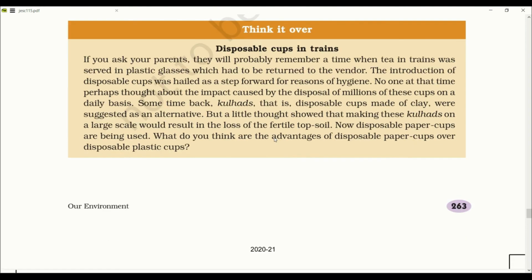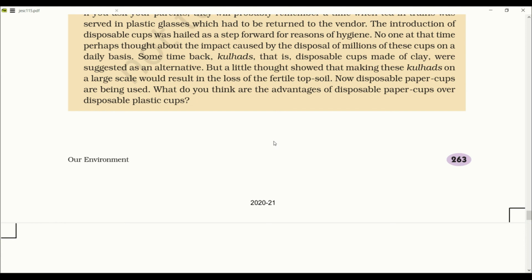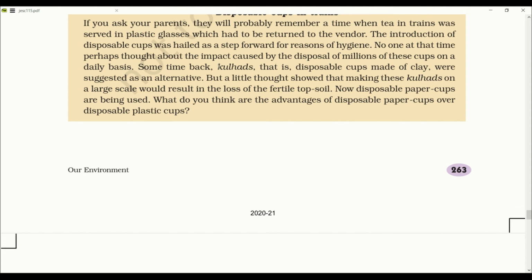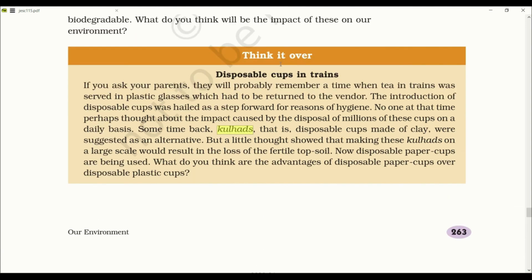So our lifestyle that we have changed has brought down the level of plastic that was used earlier. Now we use kulhads, disposable cups made of clay, to drink tea at certain places.